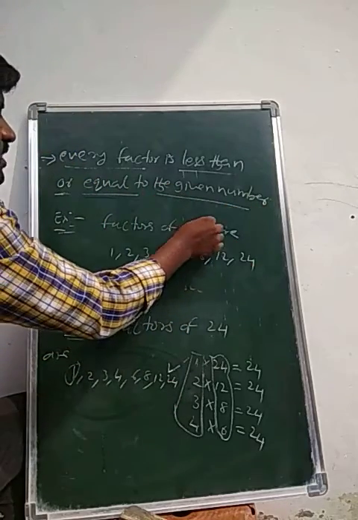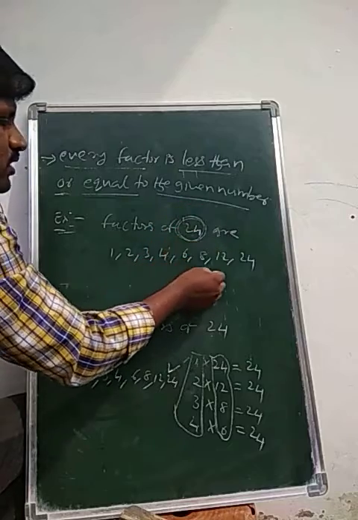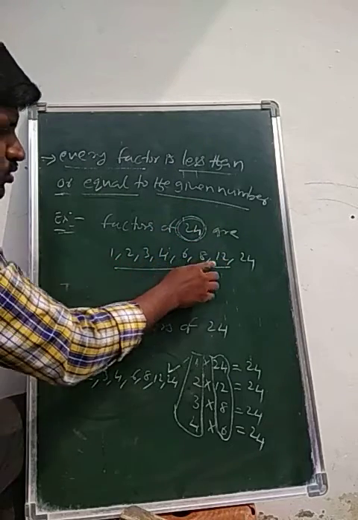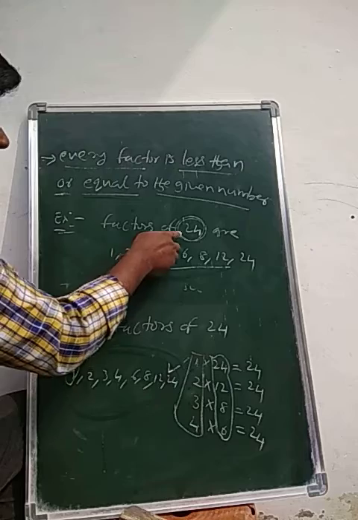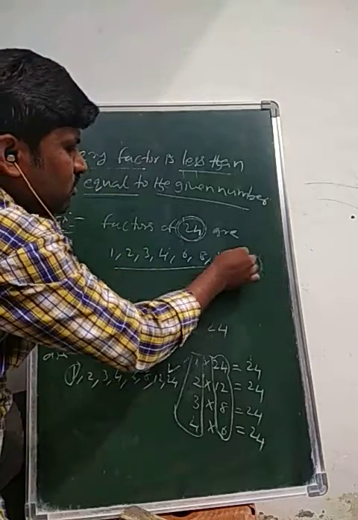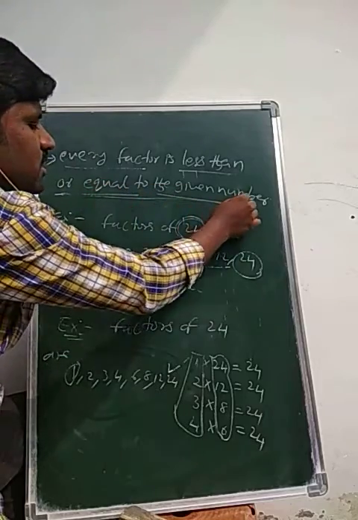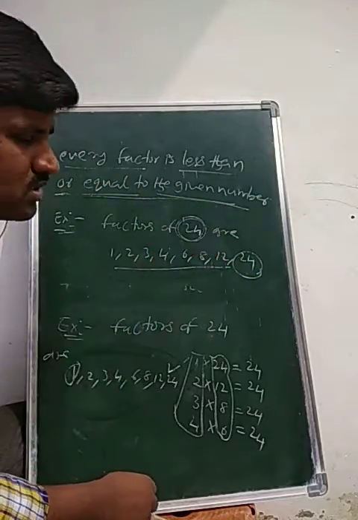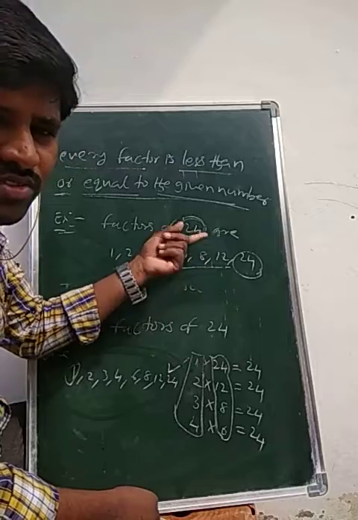What is the given number? The given number is 24. You just observe here, 1 to 12, these factors are all less than 24, that is, they are smaller than the given number, and 24 is equal to the given number because 24 is a factor of itself.